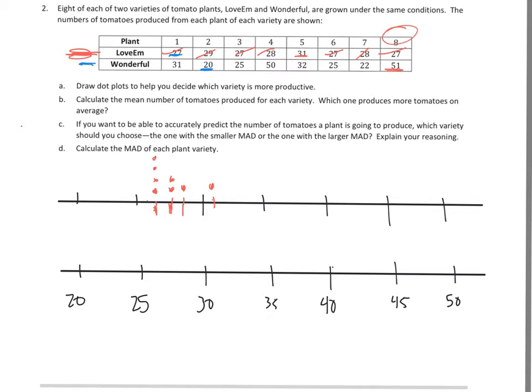So now I'm going to do the same thing down below with Wonderful, and the first one I'll do is 31. So I come to 30, which is right here, and I'll go over to the 1, and I'm going to put a dot there for it. So now I'm going to start plugging these in. So there's my dot plot for the bottom one. And now I'm going to write in my titles, or my labels for it.